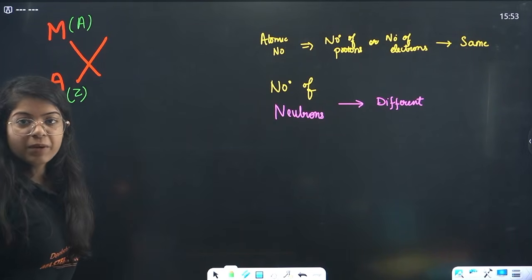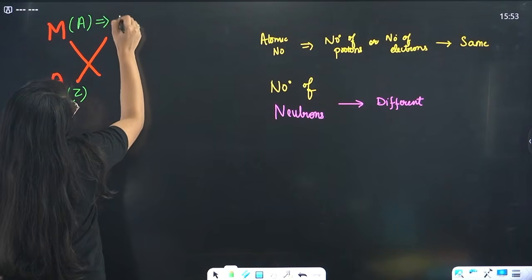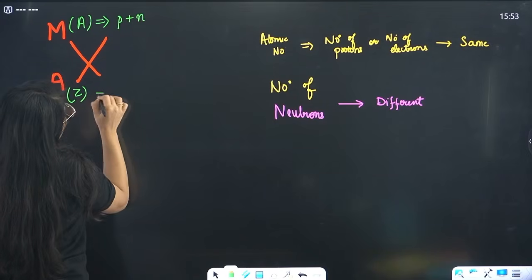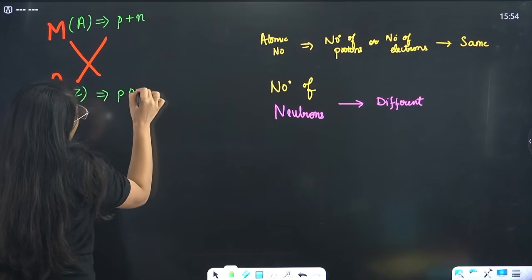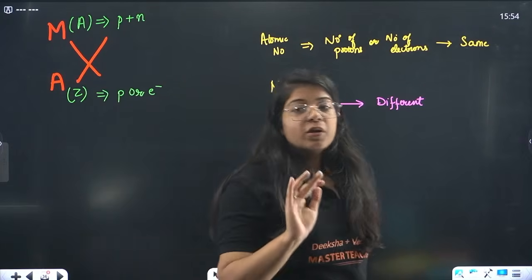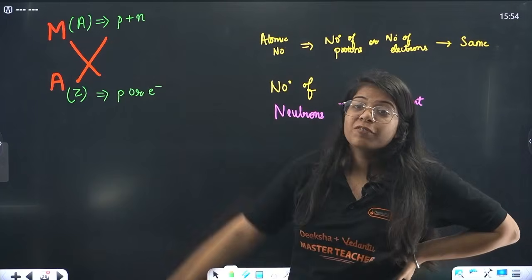Now beta, this mass number was an addition of proton plus neutron. This atomic number was either your number of protons or your number of electrons. The mass number was the addition of number of protons plus number of neutrons.